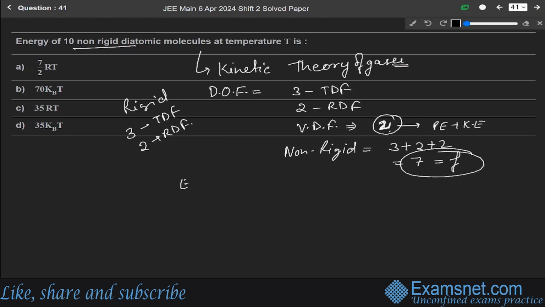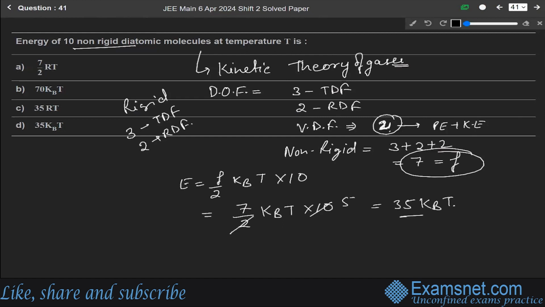So energy is equal to F by 2 kBT. Since there are 10 molecules, into 10. So total energy will be 7 by 2 kBT into 10. 2 fives are 10, so total energy will be 35 kBT. Okay, so our answer is 35 kBT, meaning option D is the correct answer.